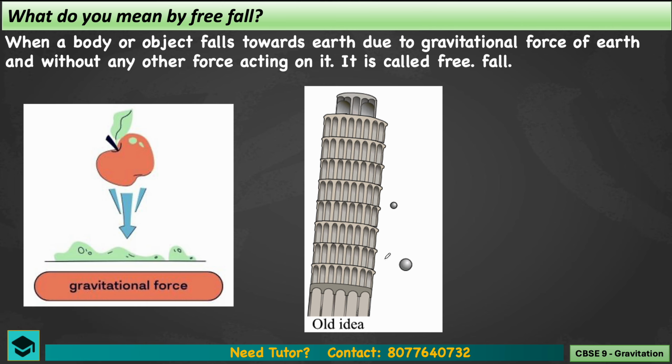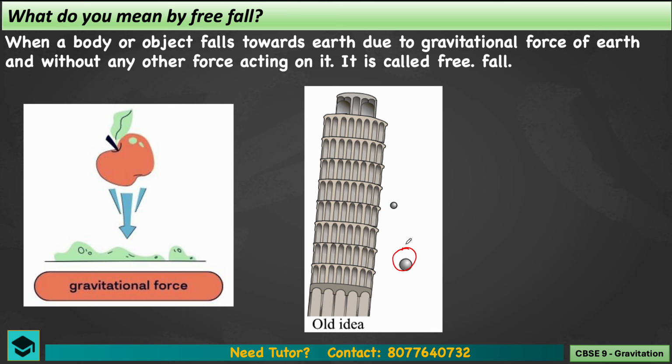So there was a scientist named Galileo Galilei. He performed this experiment, but obviously he came up with a different result. He just released two objects, one heavy and the other light, from the Leaning Tower of Pisa in Italy, and he found that they reached the ground almost simultaneously.